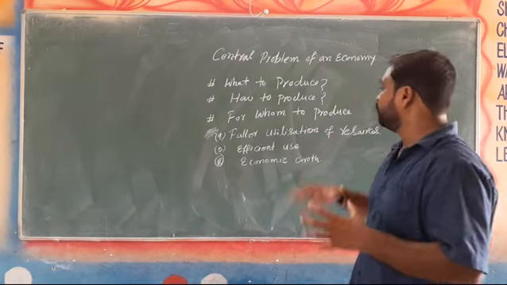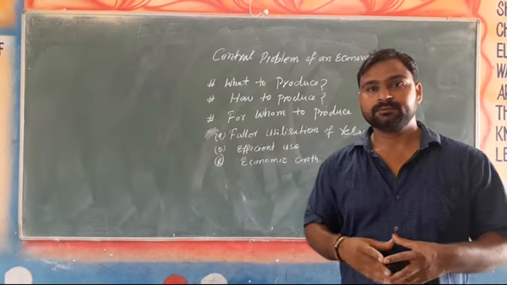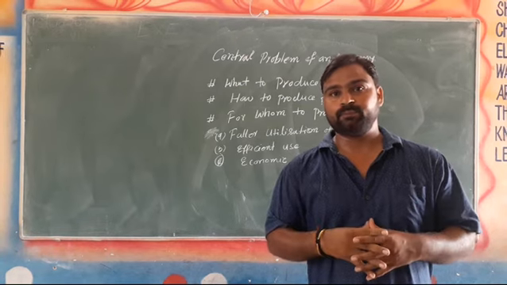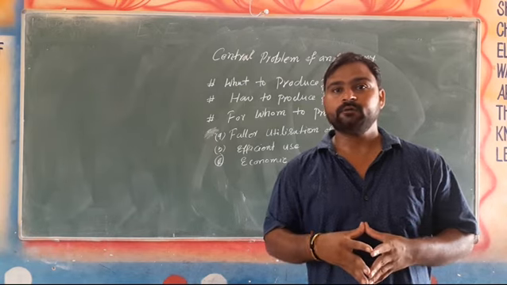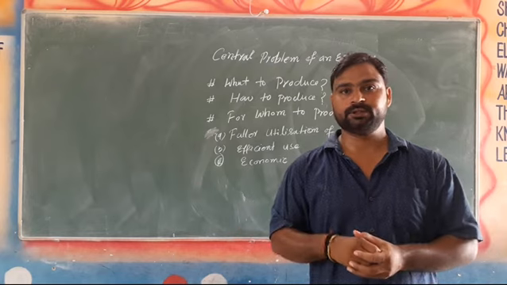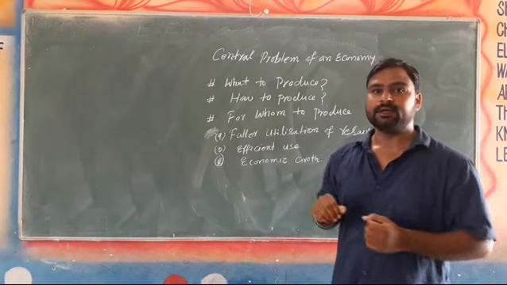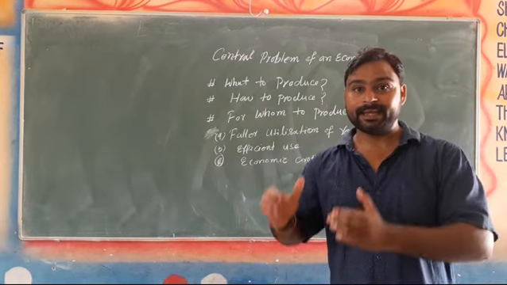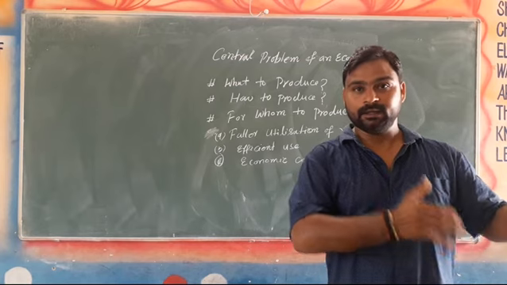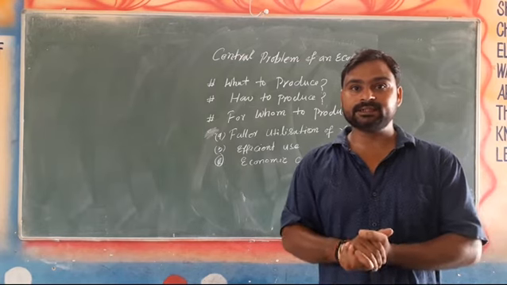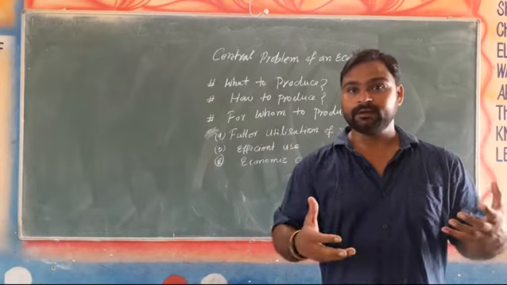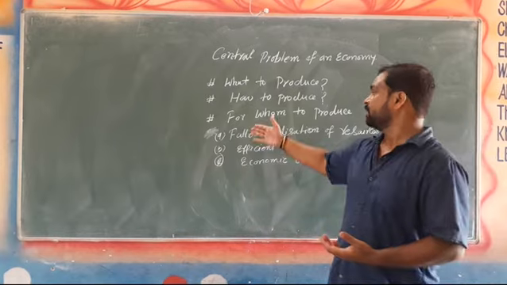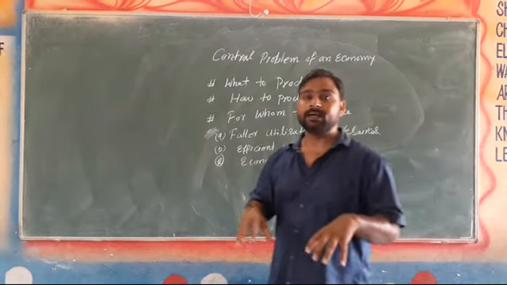And for whom to produce, that is one another big problem for the producer. Means the targeted group, the group of the consumer for whom the producer has to produce. They are producing for middle class or for lower class or for higher class, or they are producing for male or they are producing for female. They are producing for senior citizens or they are producing for young or for children. This is also one of the problems. Means for whom to produce, means who are the consumer.